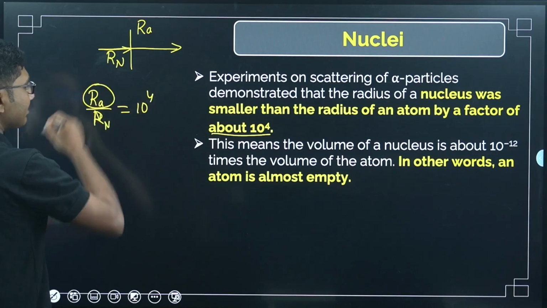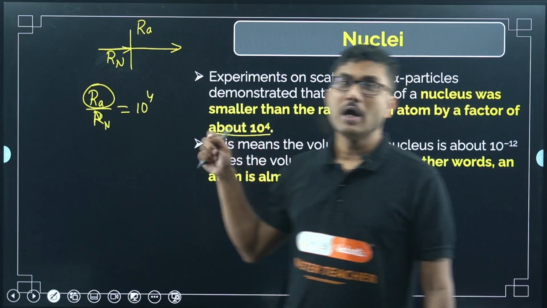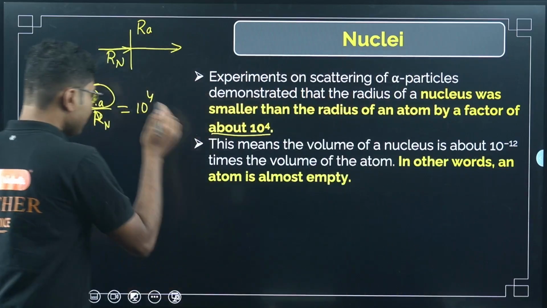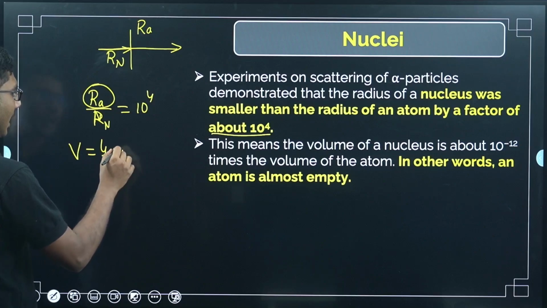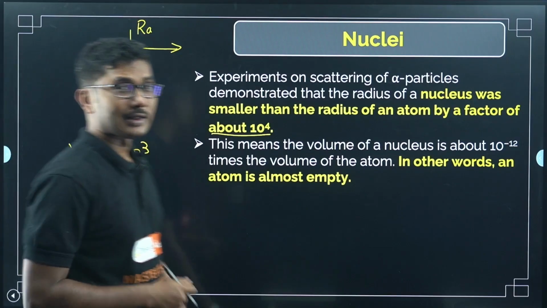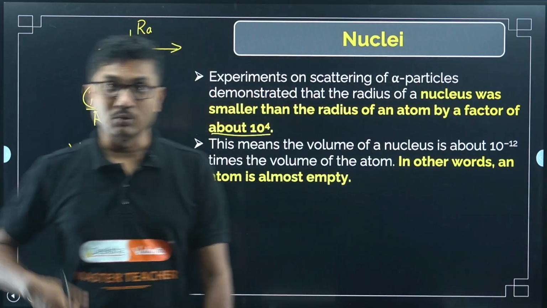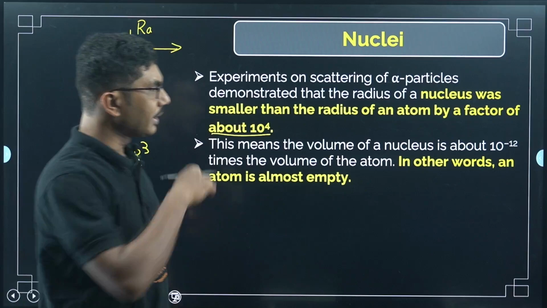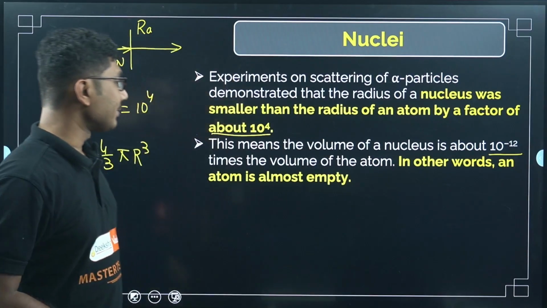So the atom is much bigger than the radius of the nucleus. Now in terms of volume, we know this is a sphere, so volume is 4/3 pi r cubed, right? If you find the volume of the atom, it will be 10 to the power of 12 times more than that of the nucleus. So the nucleus will be 10 to the power of minus 12 less than that of the atom.